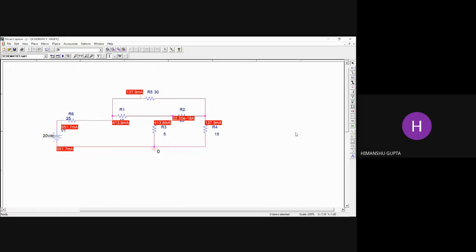Currently I am showing the currents at every resistance. We can also check the voltages across each and every part, and the power supplied or taken by the battery or resistance. So that's it for this circuit.